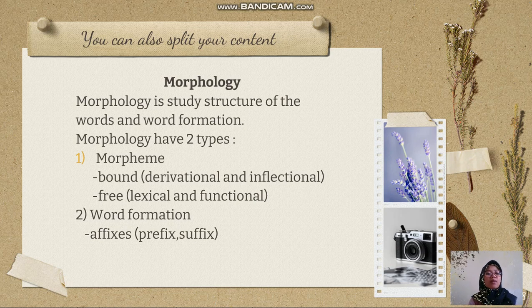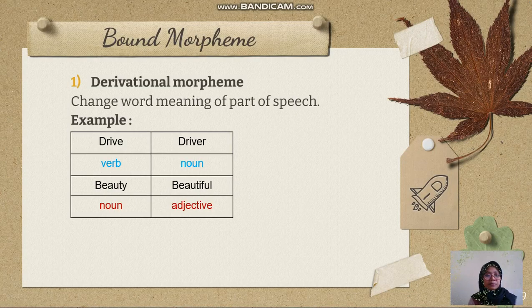So if last time we spoke about words, now we want to know the structure in the word and how we can form words. The first is morpheme. Bound morpheme has two kinds. The first is derivational morpheme. Derivational morpheme changes the word meaning or part of speech. So if a word changes meaning or part of speech, its name is derivational morpheme.